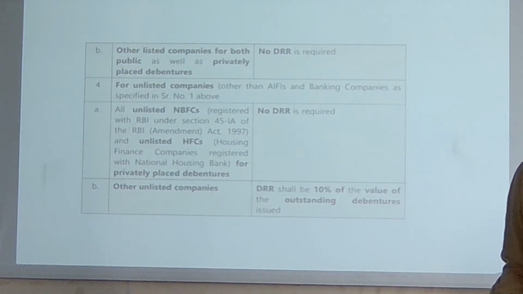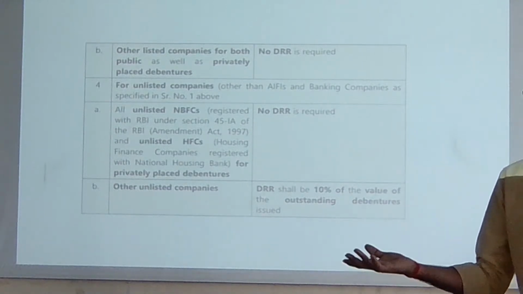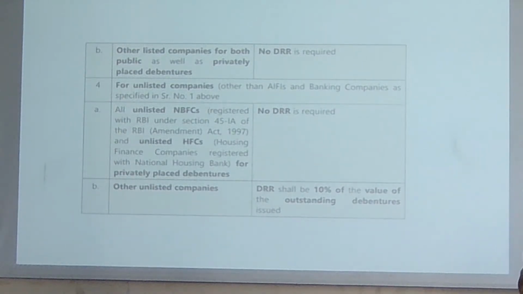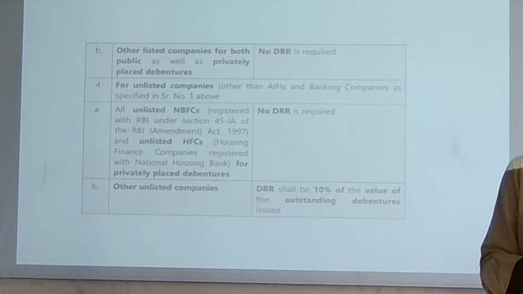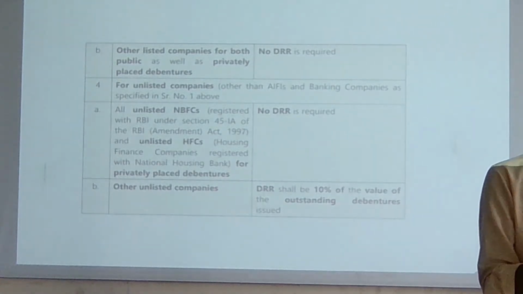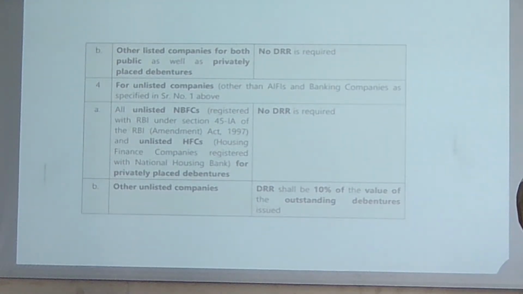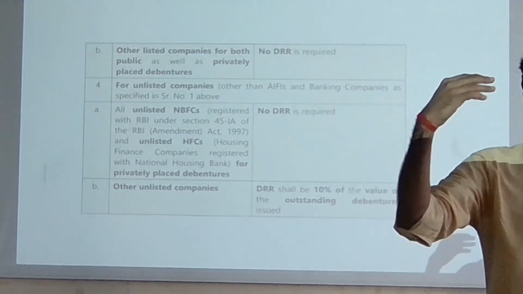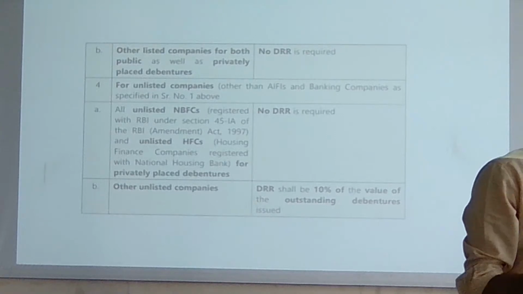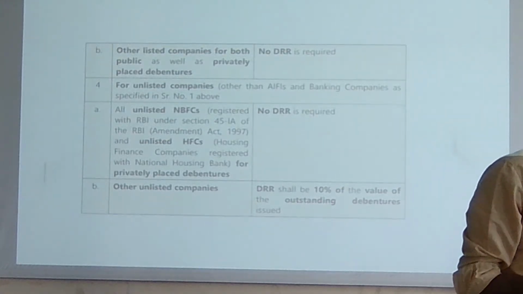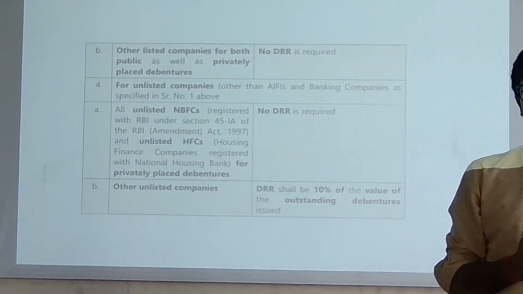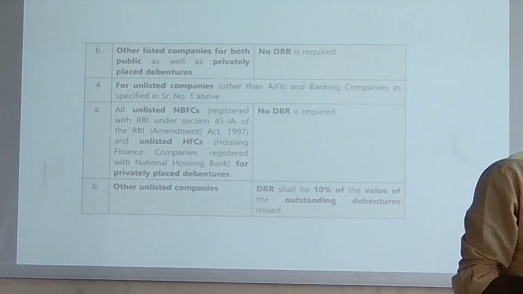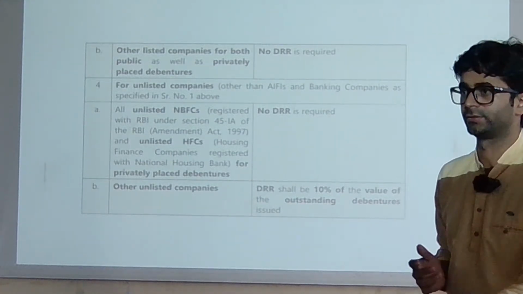Yes or no? Because here you are just going to keep 10% or 15% in reserves. What about the remaining thing? What about the 90% fund? What do we do for that? What do companies do in the maturity period? Sometimes there are a lot of growth opportunities, and they are going to invest here and there. So at the redemption date they do not have the fund, and then they are going to face the problem. To avoid such kind of problem, we are going to use the sinking fund.